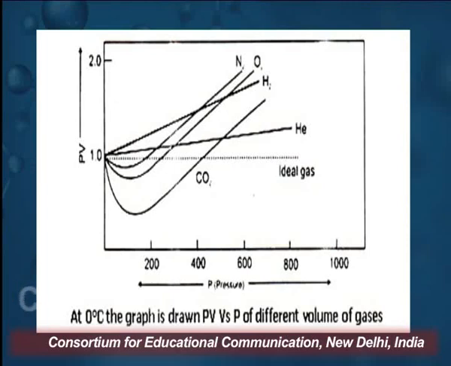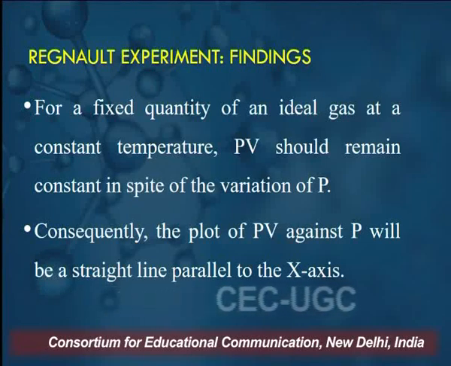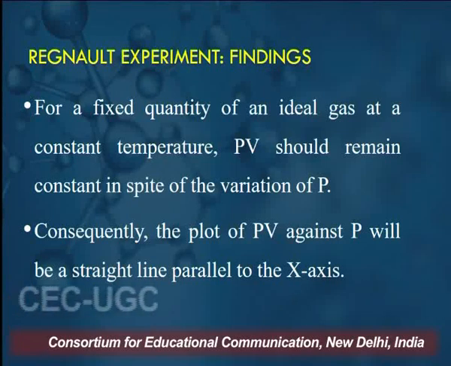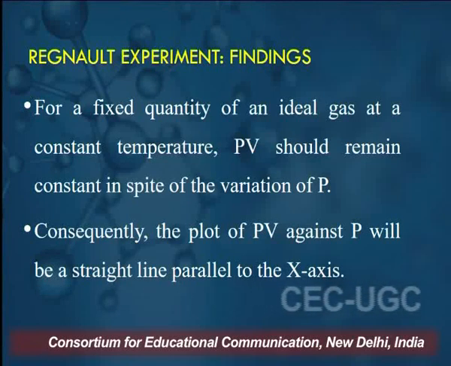Now let me briefly tell you about the behavior of these gases at different pressure in detail. For a fixed quantity of an ideal gas at a constant temperature, PV should remain constant in spite of the variation of P. This is what is expected of an ideal gas. Consequently, the plot of PV against P should be a straight line parallel to the x-axis.